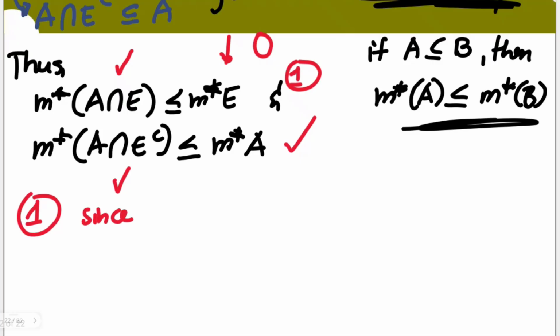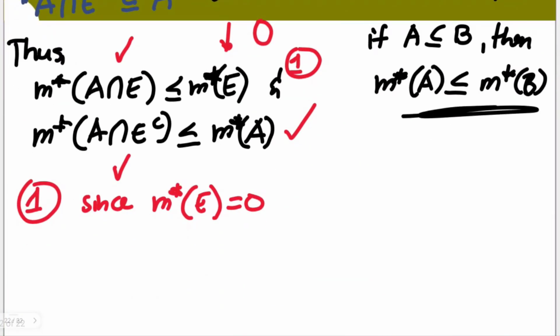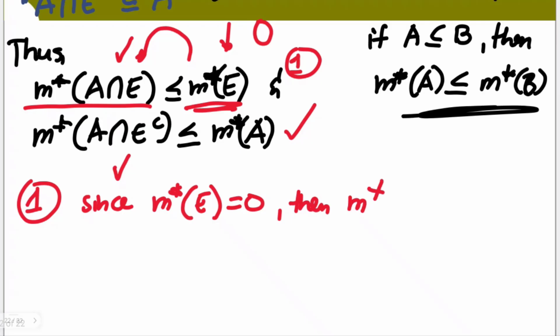Since the Lebesgue outer measure of E, let me use parentheses, again, going back here, the Lebesgue outer measure of E is equal to 0 as identified in the assumption. And since this is 0 and this is greater than or equal to that, what would this tell us? The Lebesgue outer measure of the intersection of A and E must also be 0 as well. Why? Because this is 0 and this is greater than or equal to that. And since Lebesgue outer measures are measure functions and are greater than or equal to 0, this is also 0 itself.